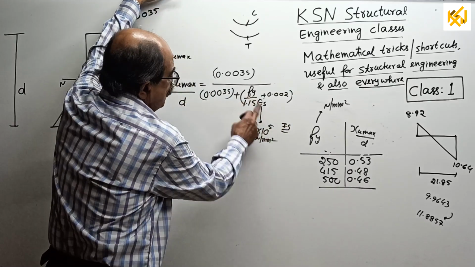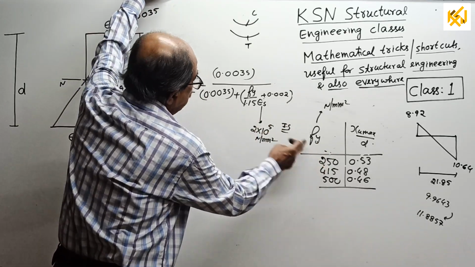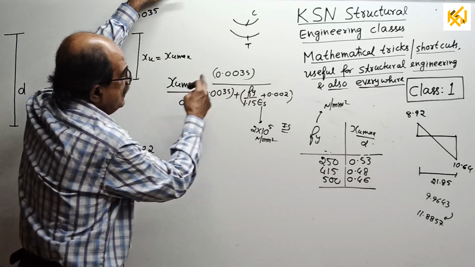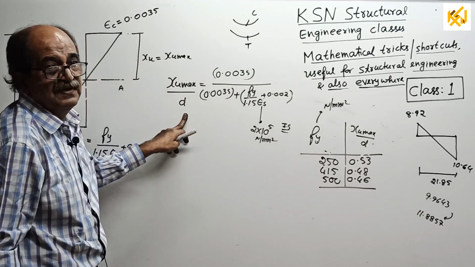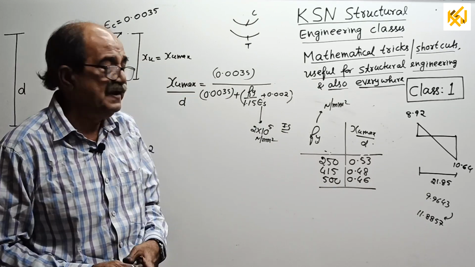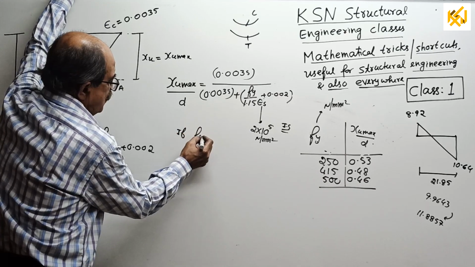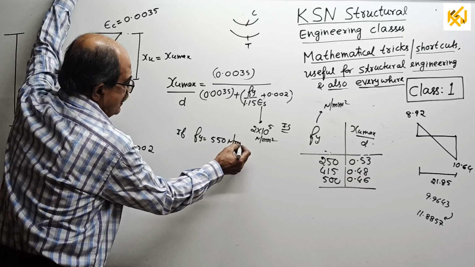Substitute Fy equal to 250, to second decimal you get 0.53. Substitute Fy equal to 415, you get 0.48. Substitute Fy equal to 500, you get 0.46.